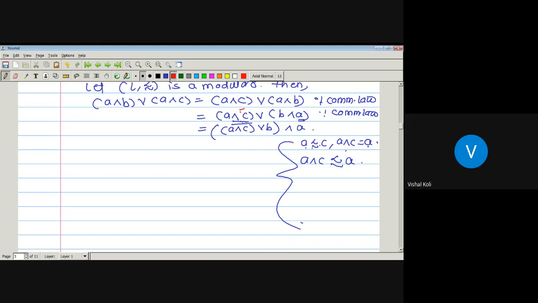Consider this element as A, this one as B, and this one as C. Then by the definition of modular lattice, and what is the definition of modular lattice? A join B meet C is nothing but A join B meet C. So here the value of A is nothing but A meet C. So A join B can be written as A meet C join B, meet C. Here C is nothing but A. Clear? Yes, sir. Which is just by the definition of modularity.